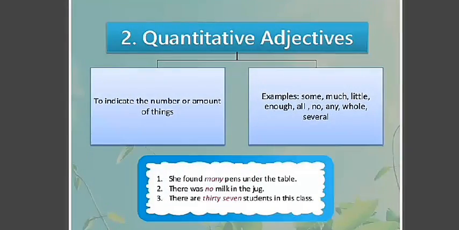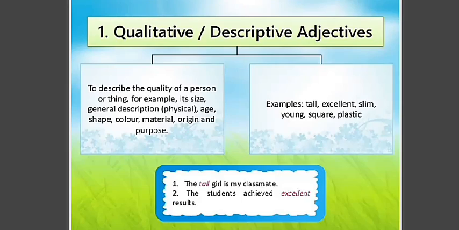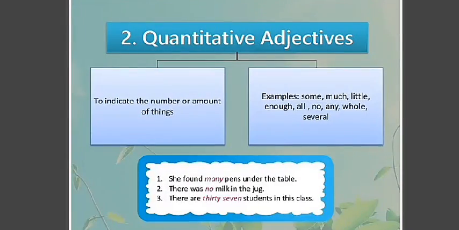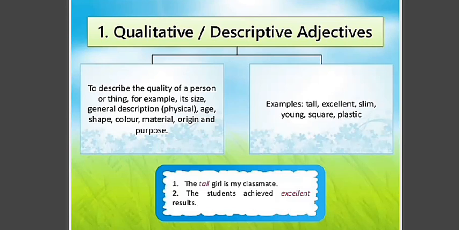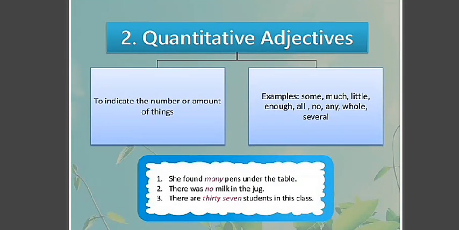Next one is quantitative. This is qualitative and this is quantitative. Qualitative is quality, like big, small, fat, thin. Quantitative is quantity and answers how many.